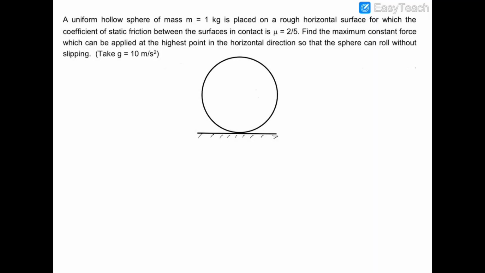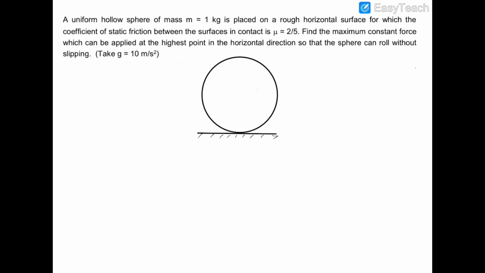In this first question, there is a uniform hollow sphere of mass 1 kg, and that sphere is placed on a rough horizontal surface whose coefficient of static friction is 2 by 5. Now we have to find out what maximum constant force can be applied at the highest point of the sphere in the horizontal direction, so that this sphere would roll purely on this surface.